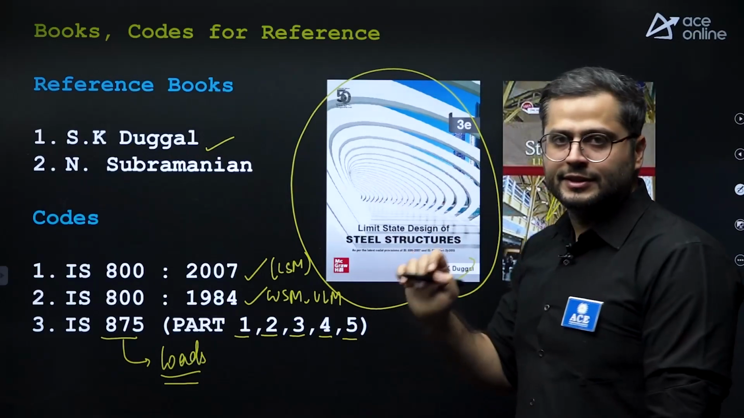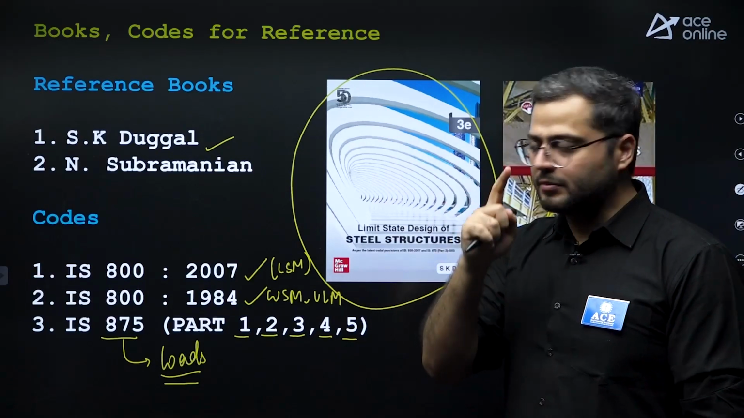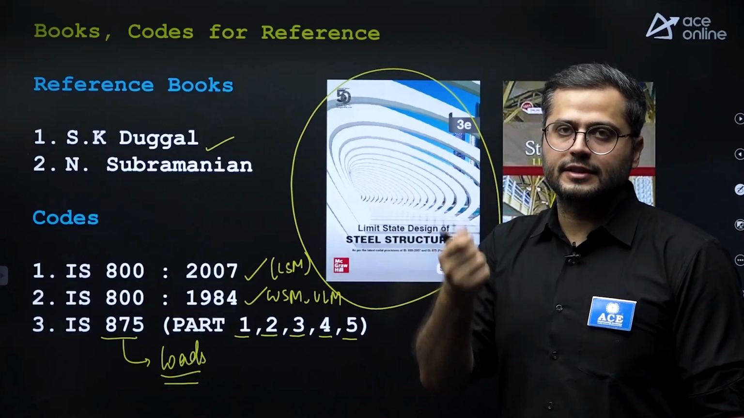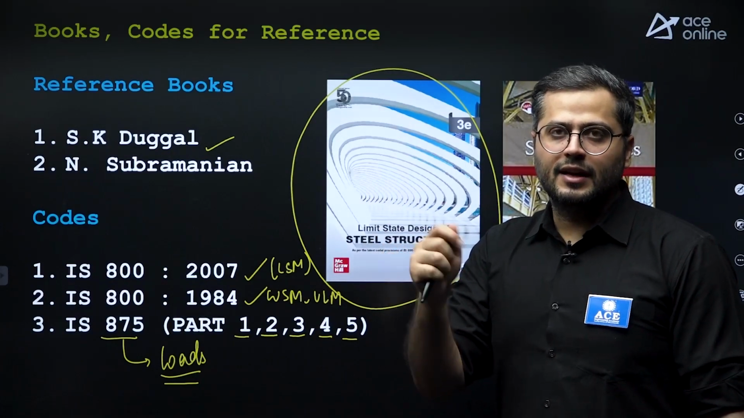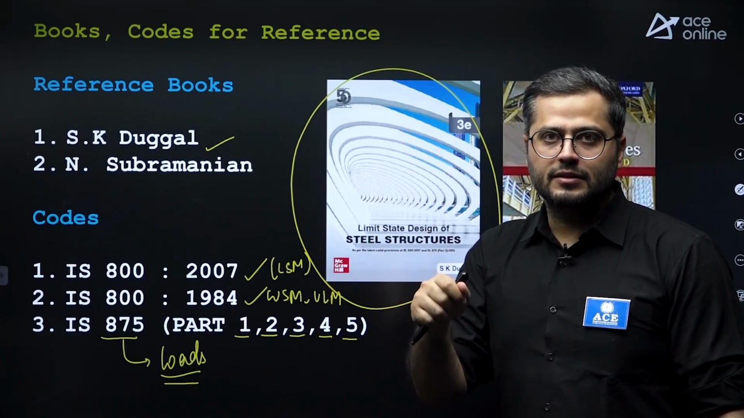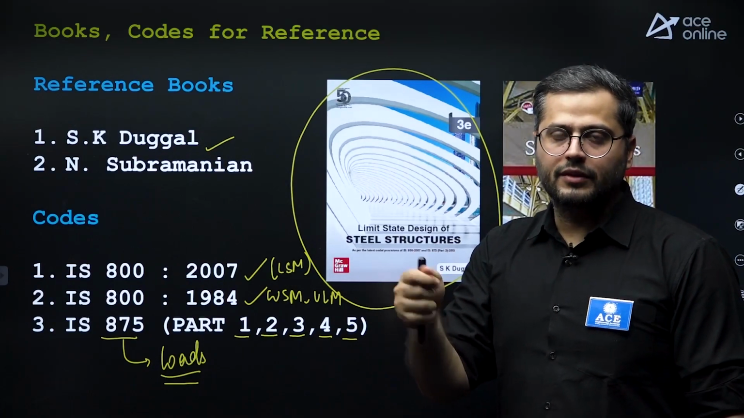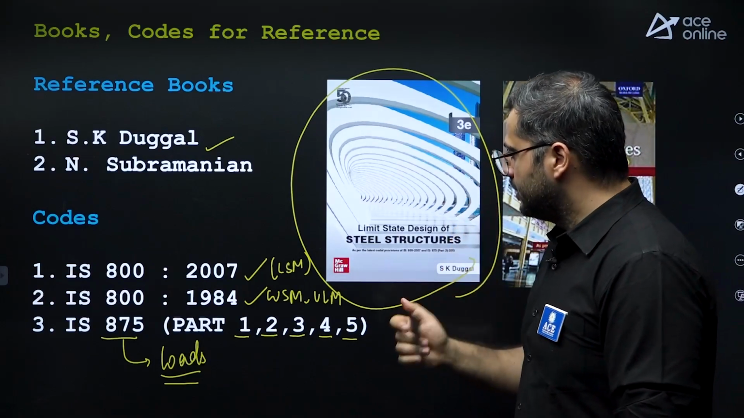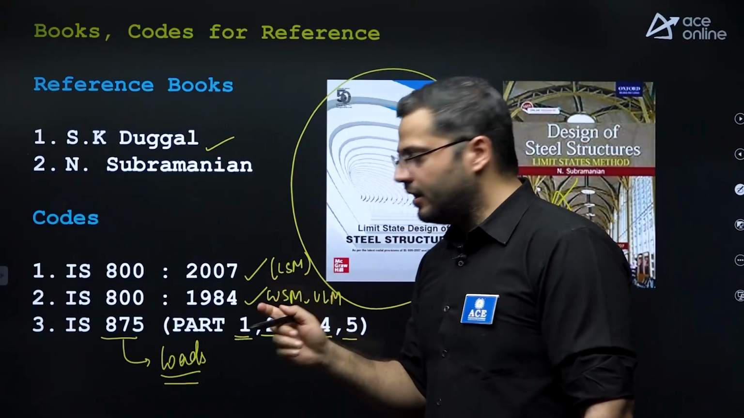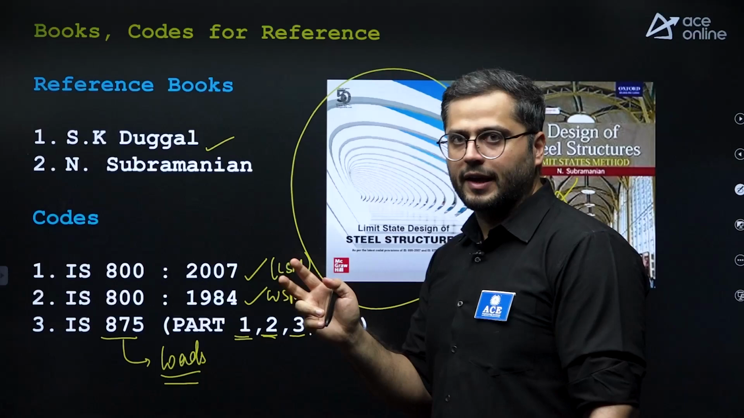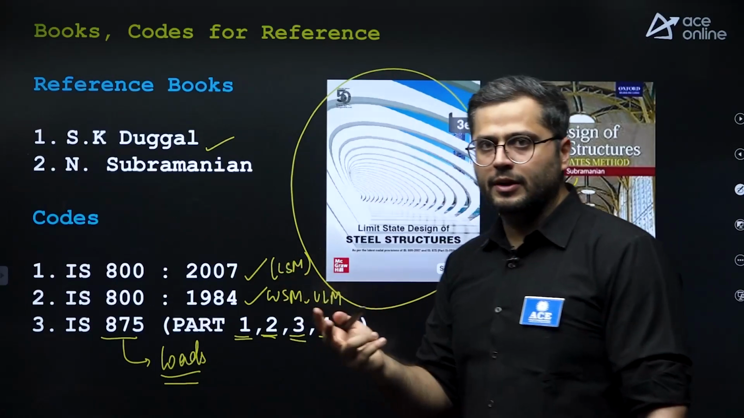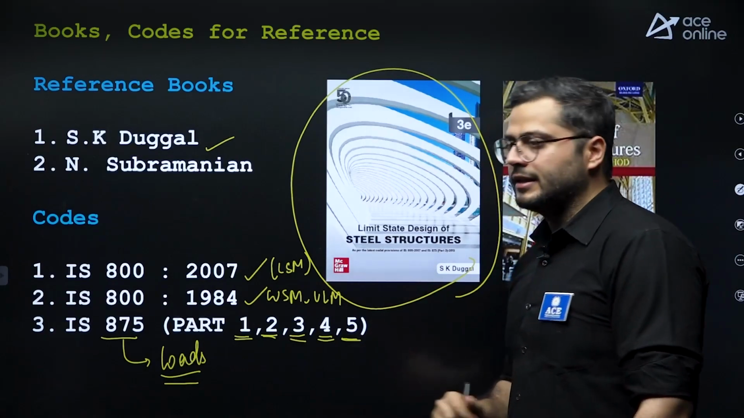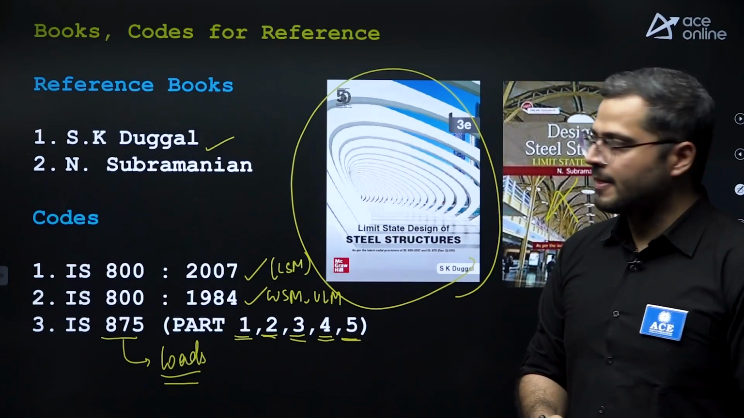Now, directly questions have been asked in SSC. Keep this in mind. Asking about which code of practice is used for either live loads, either wind loading, right? Either for snow loading, right? Like that, they are specially asking. So, part 1 is for dead load. Part 2, this is for live loads. Part 3, this is for wind loads. Part 4, this is for snow loading. Part 5, this is for some special loads, right?